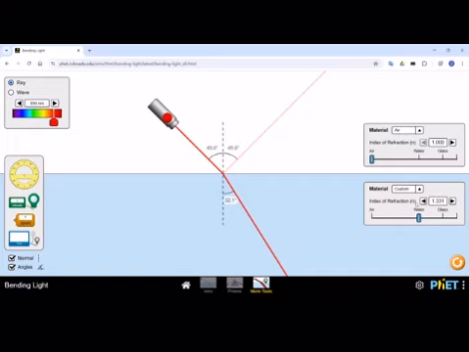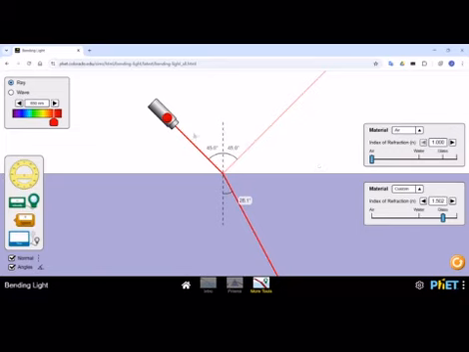Now if I change from the air medium to the water medium to the glass medium, we can see the change in the angle of refraction. The angle of incidence is the same, but the angle of refraction changes. It becomes 28.1 degrees now.